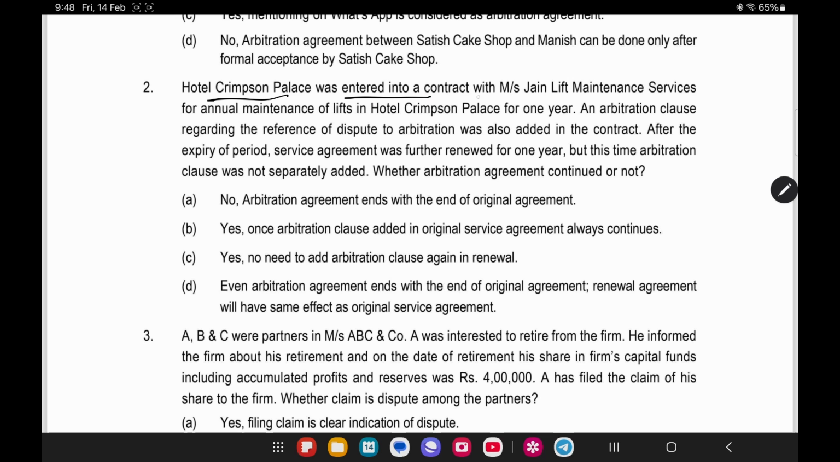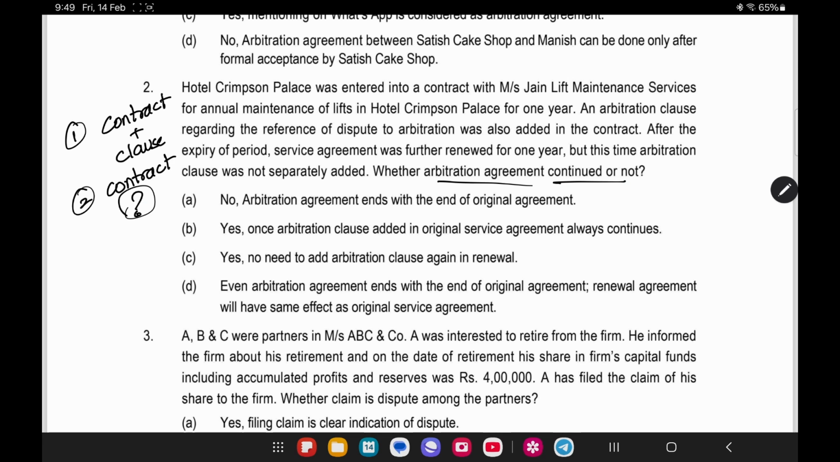Hotel Crimson Palace entered into a contract with Messrs. Jain Lift Maintenance Services for annual maintenance of lift for 1 year. An arbitration clause regarding the reference of dispute to arbitration was also added in the contract. In the original contract, we have an arbitration clause. After the expiry of the period, the service agreement was further renewed, but this time the arbitration clause was not separately added. Here we have to understand carefully. When the contract was done the first time, the arbitration clause was separately added. But after the expiry, you are renewing the main contract, but this time there is no arbitration clause. So what they are asking is whether the arbitration agreement is continued or not.